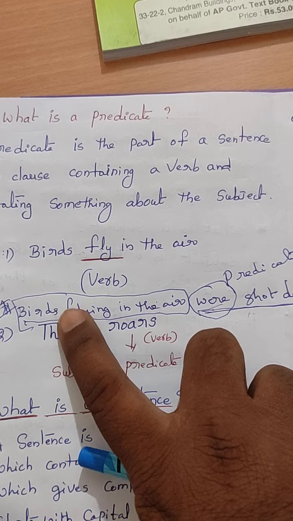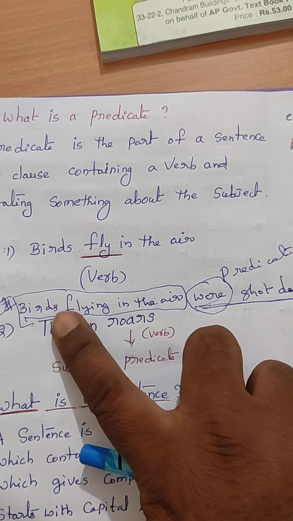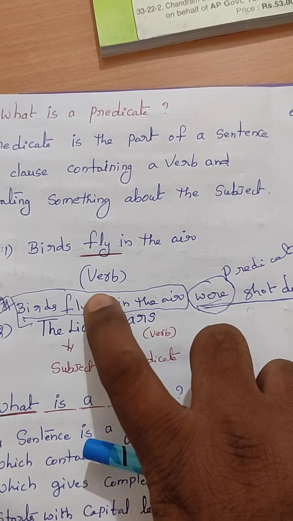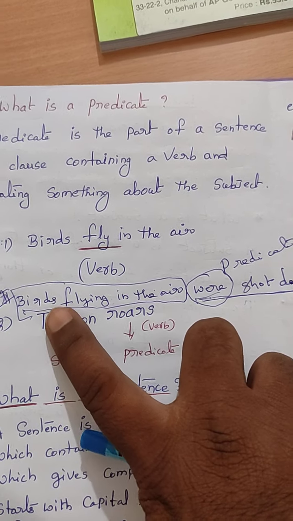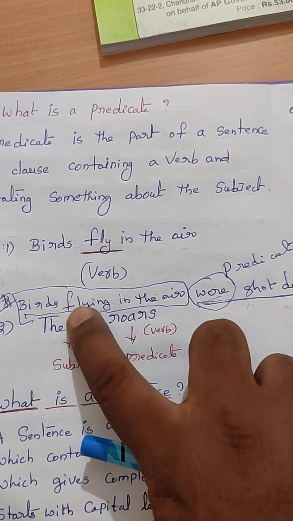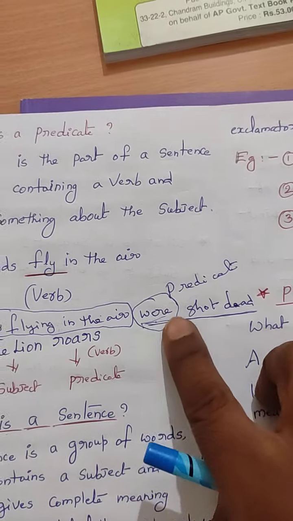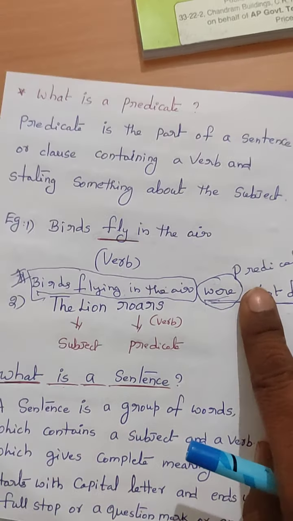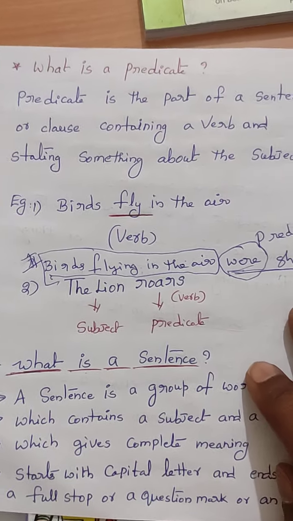Here, birds flying in the air. Where are the birds now? We are talking about the flying birds. That's why birds flying in the air is called subject. Here the remaining part is called predicate. Understand, children? Yes. Now coming to the point.